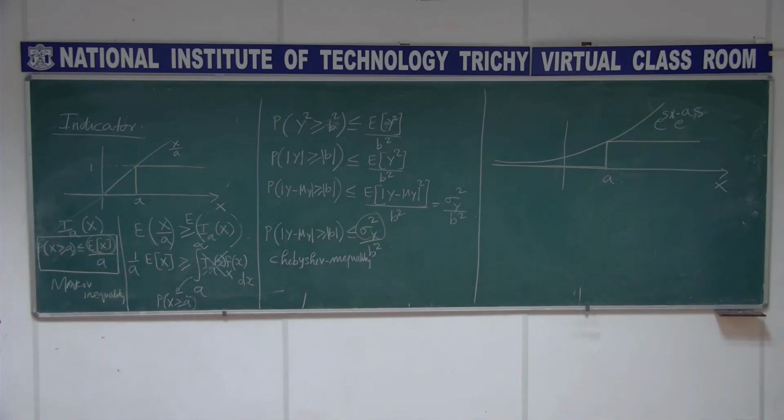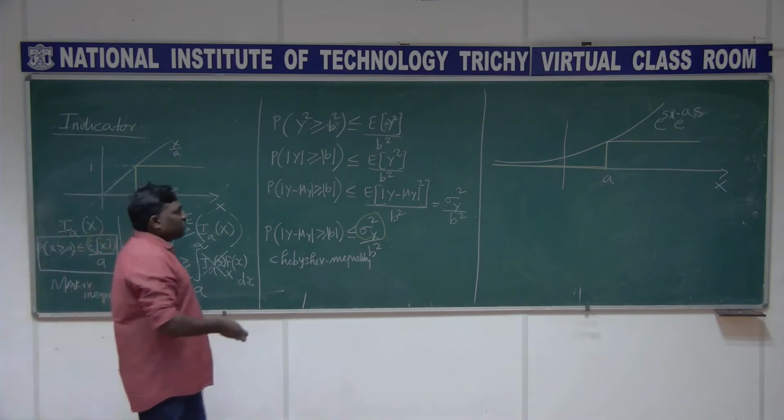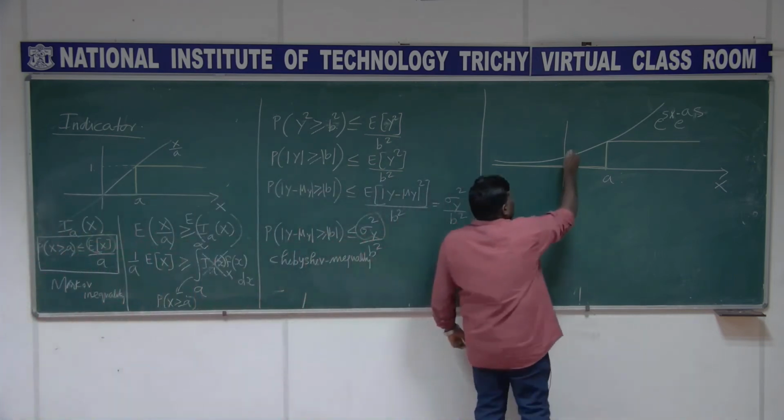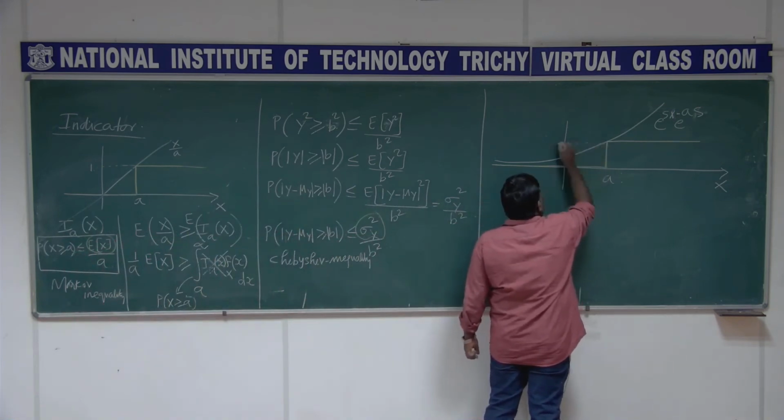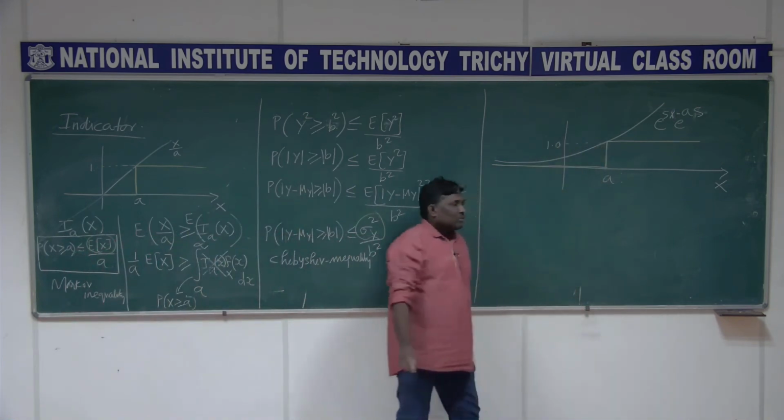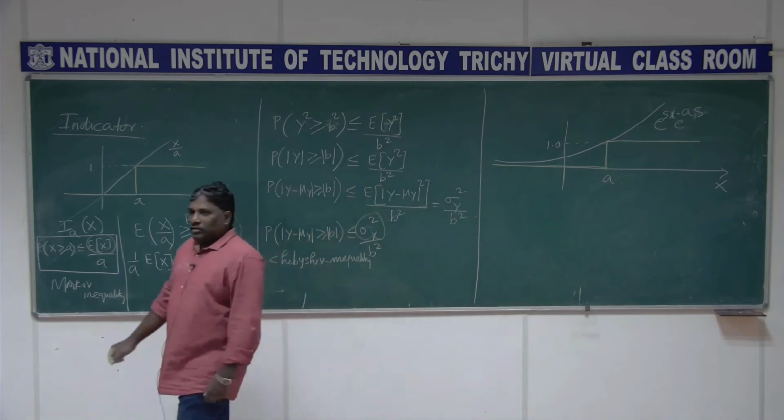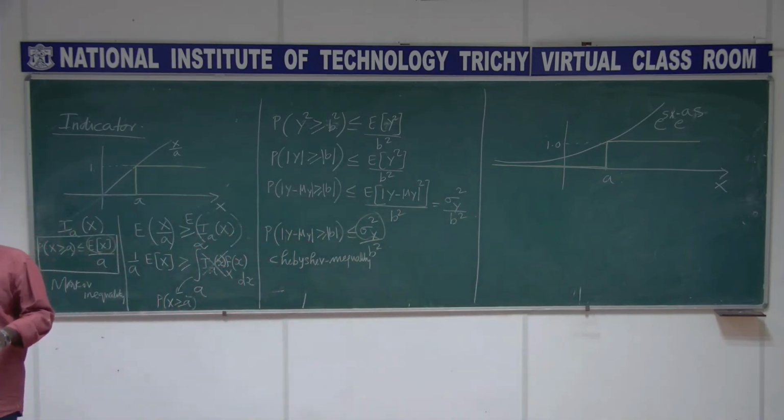When I substitute x equal to a in this, e power sx, where x is equal to a, what will happen? As minus as, it is becoming 0, the value is 1, right? So I am just satisfying that condition, and the value is going to be 1 here. This is that indicator, I_a of x, and I created an exponential term in this.